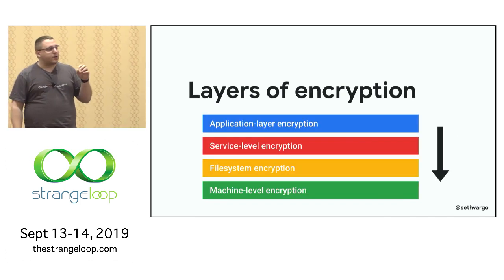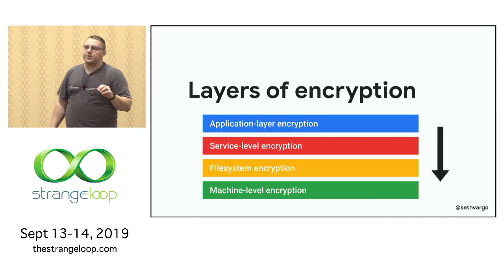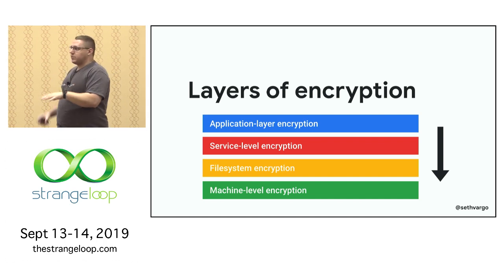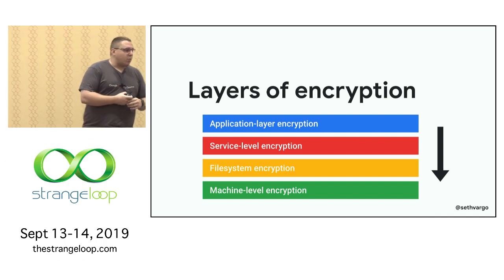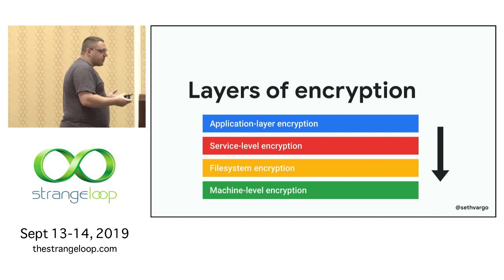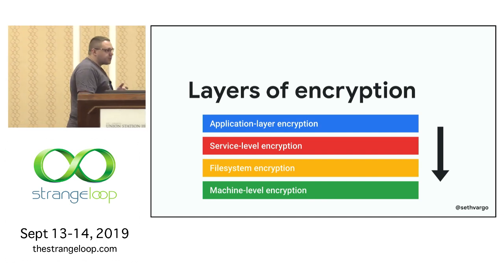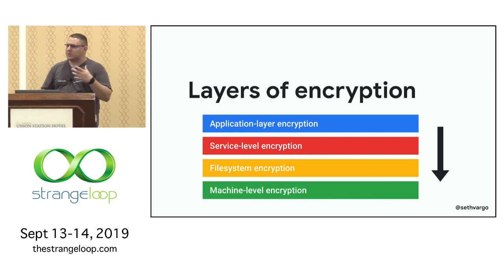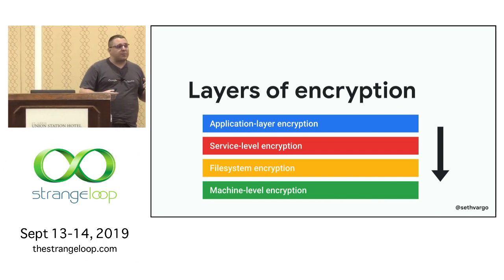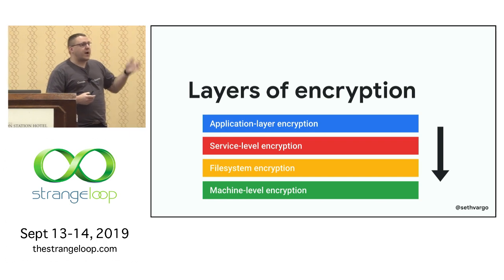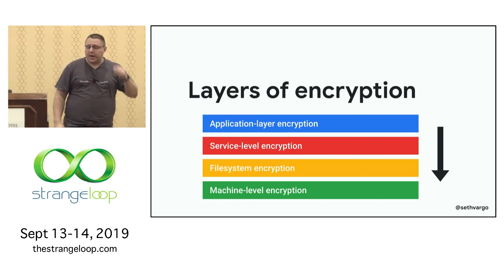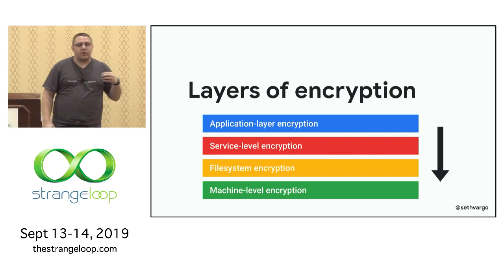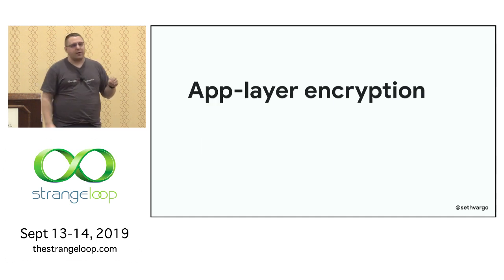And depending on who you ask, there are 3 or 4 layers of encryption in today's software world. We have things like hardware-level encryption or machine-level encryption, and file system encryption. This is like Apple's FileVault or Windows BitLocker, those types of things. And then as we move further up the stack, we have service-level encryption and application layer encryption. And the one I specifically want to talk about and the one that's relevant to Kubernetes is application layer encryption.